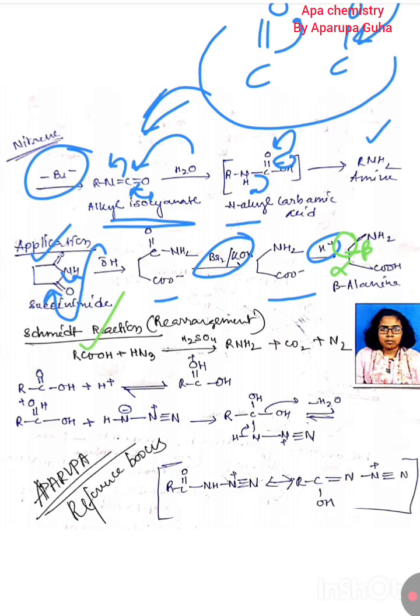Next one, Schmidt reagent or reaction. It can be called a reagent, it can be called a reaction. So which NaN3 is used, there must be an added acid, sulfuric acid, an amine is produced, CO2 is released, N2 is released. Okay.